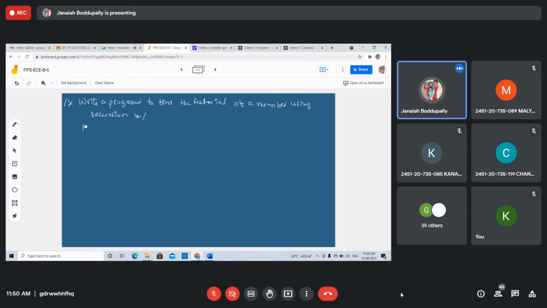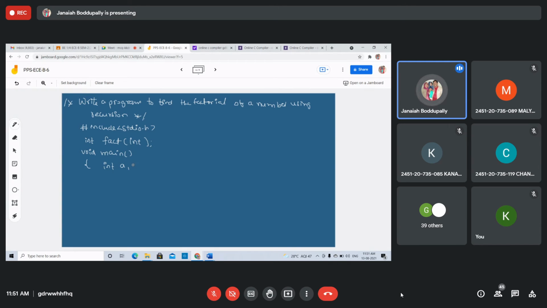Include stdio.h. Then int, the function name is fact. I am taking the factorial, fact of int. You are taking one integer number. This is the function prototype. Then void main. In the main function, take the variables.